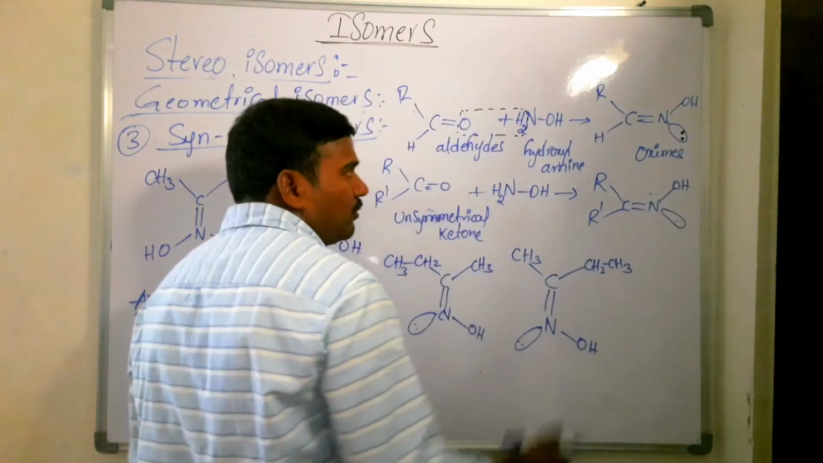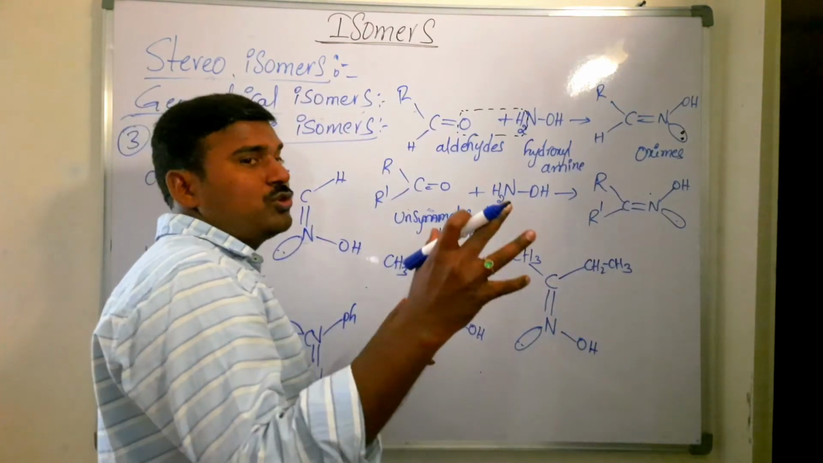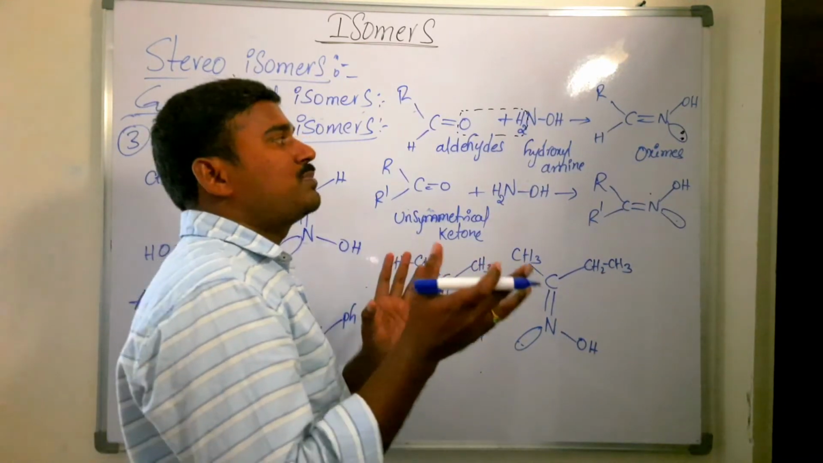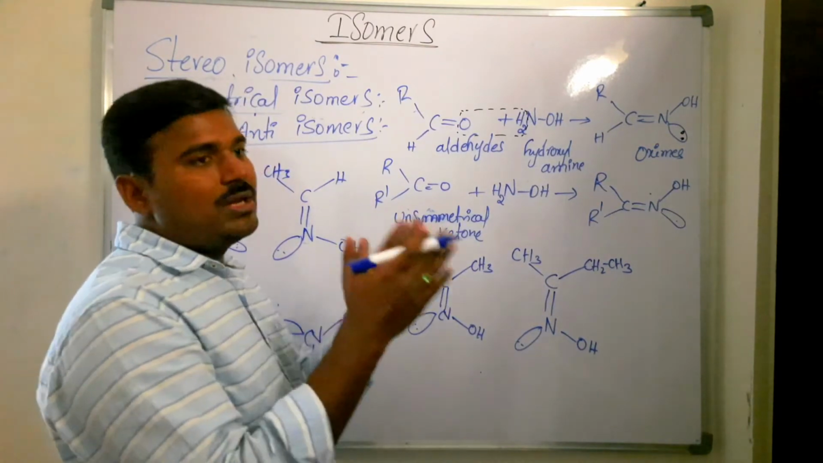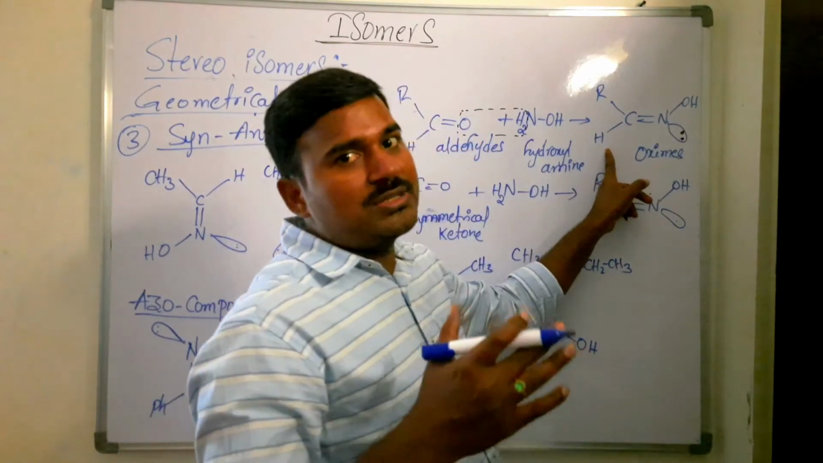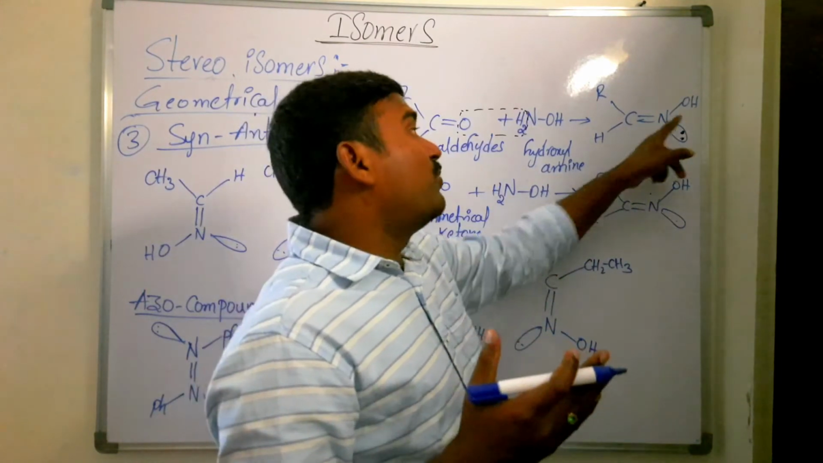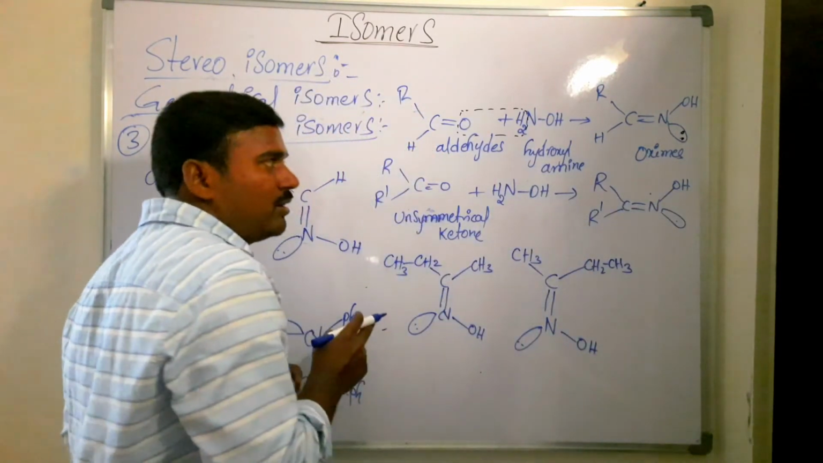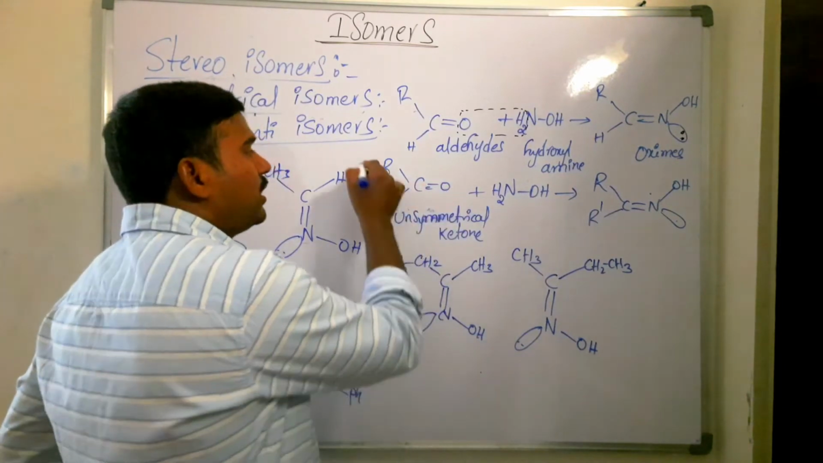Okay? So with reference to this OH and this hydrogen, we can say that if the OH group and hydrogen are on the same side of the double bond, then it is called syn. If it is present on the opposite side, then it is called trans isomer, anti isomer. Syn means same side of the double bond. OH group and hydrogen, if present on the same side of the double bond, then it is called syn isomer. If the OH group and hydrogen are present on the opposite side of the double bond, then it is called anti isomer. Now here, not only aldehydes, ketones also participate.